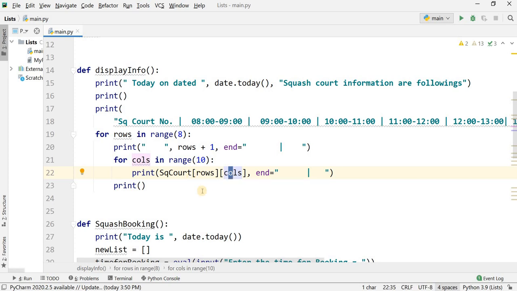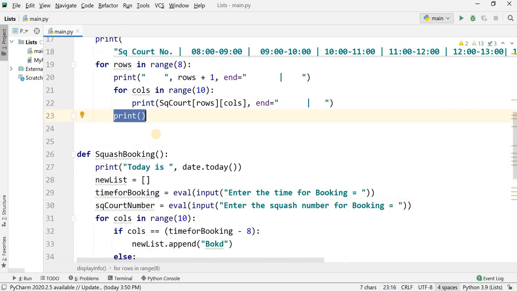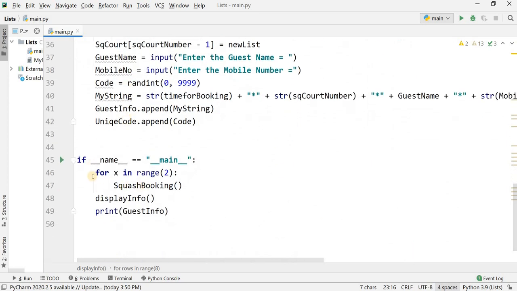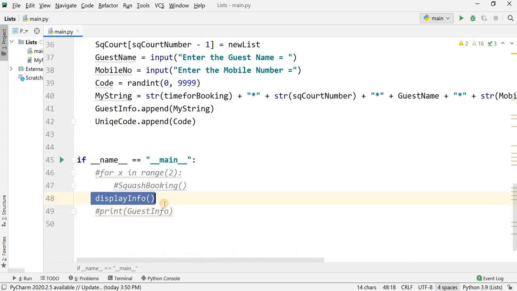It will move row by row. It will display the first row, all the columns, then the second row, all the columns, then the third row, all the columns, and so on. And here it will display just an empty line. Okay, this is display information. Now I'm going to call only the display information method.